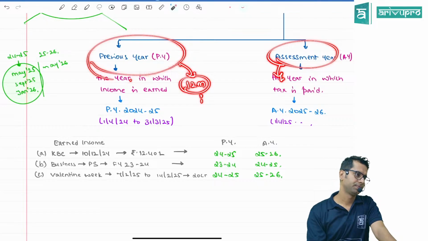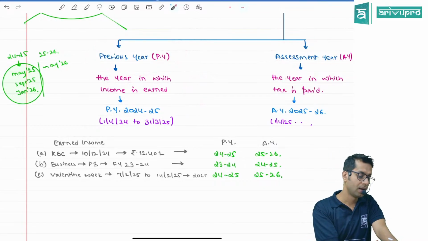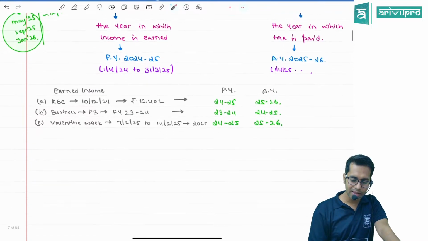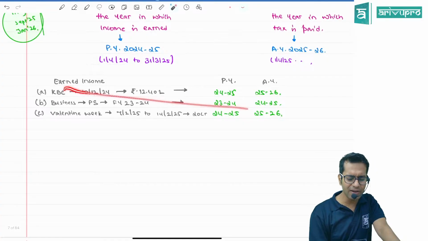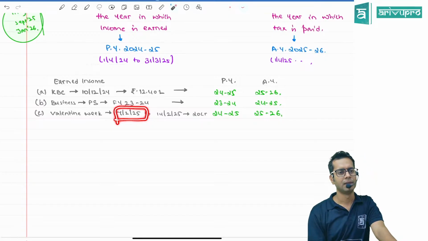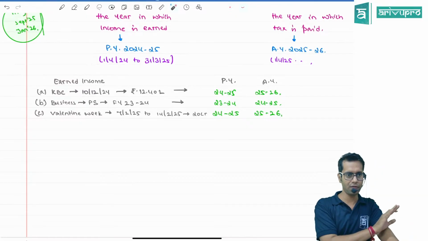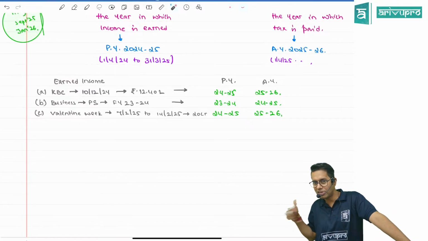But if there is any income which is generated for you for the first time in life, then for that the previous year will start from that date. In my life I never did any business. I started my business on 7th of February. So for me, previous year will start from which date? 7th of February, because before that I did not have any income at all.